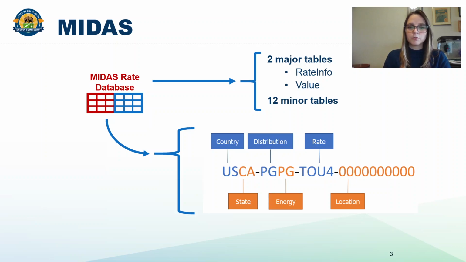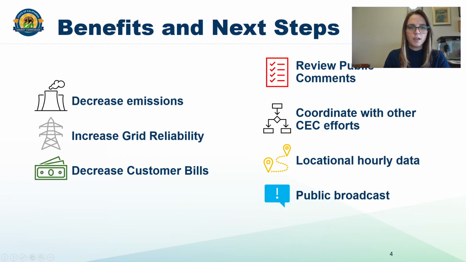Under the proposal, regulated utilities and community choice aggregators would be responsible for uploading all time-varying electricity prices to populate the Midas database. Potential benefits to Californians include decreased emissions through load shifting, increased grid reliability through improved customer awareness of flex alerts, decreasing the strain on the grid, and Midas would contribute to customer savings through decreased energy usage during peak, more expensive hours.